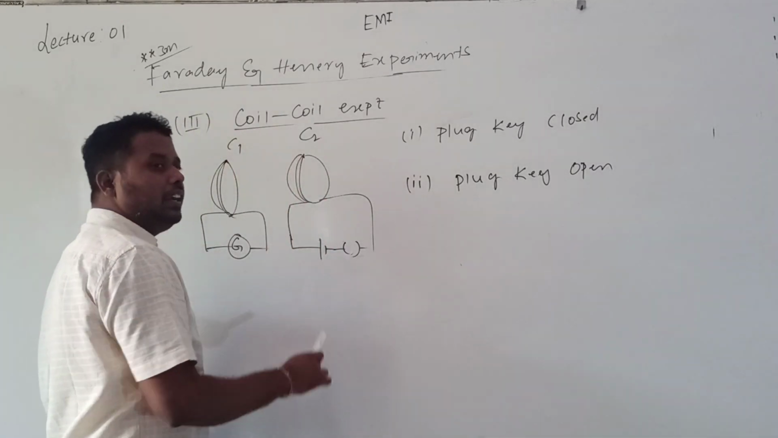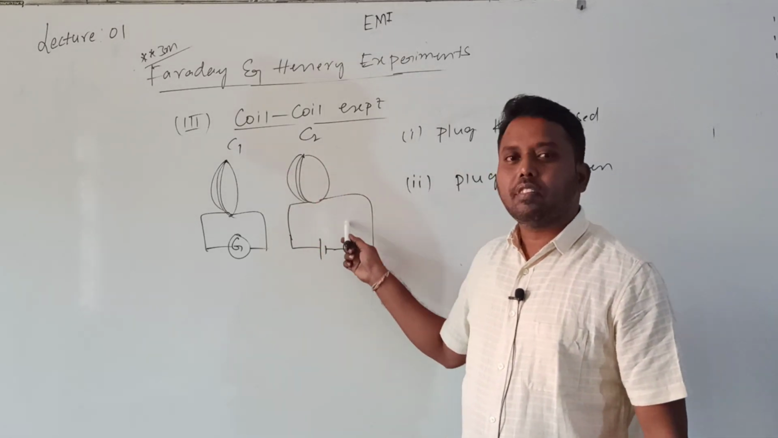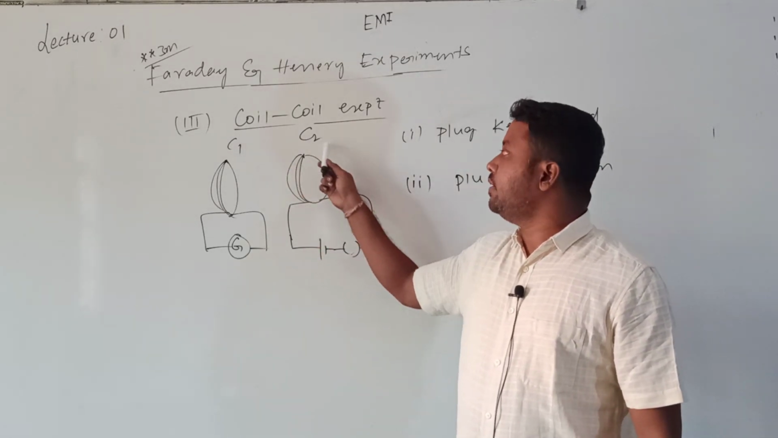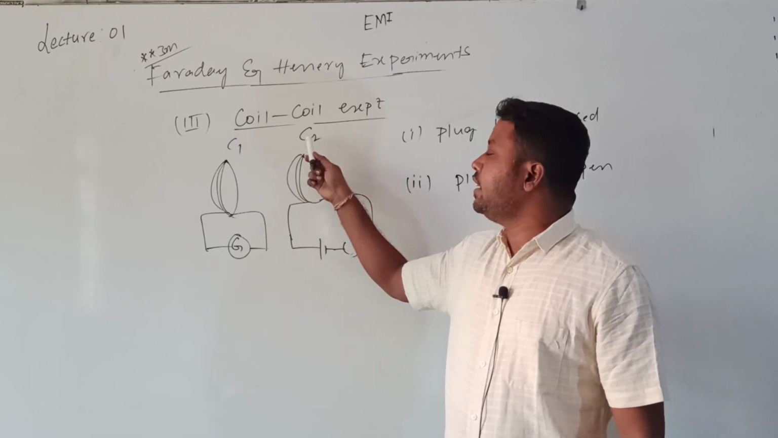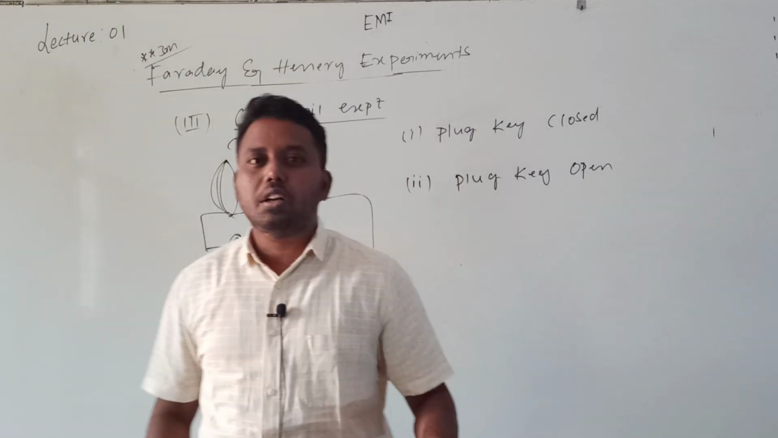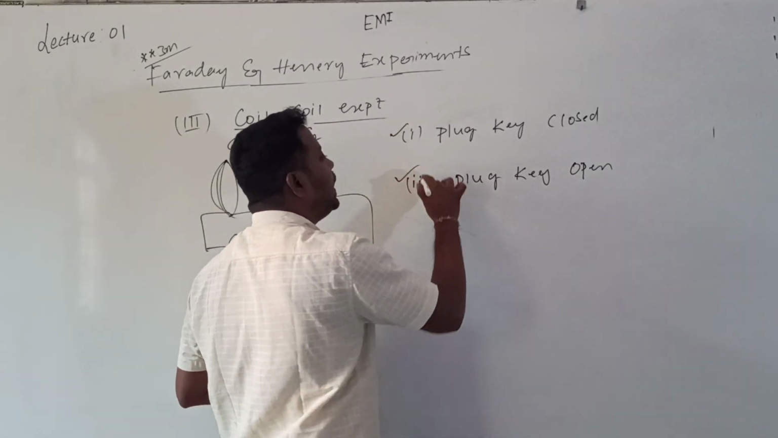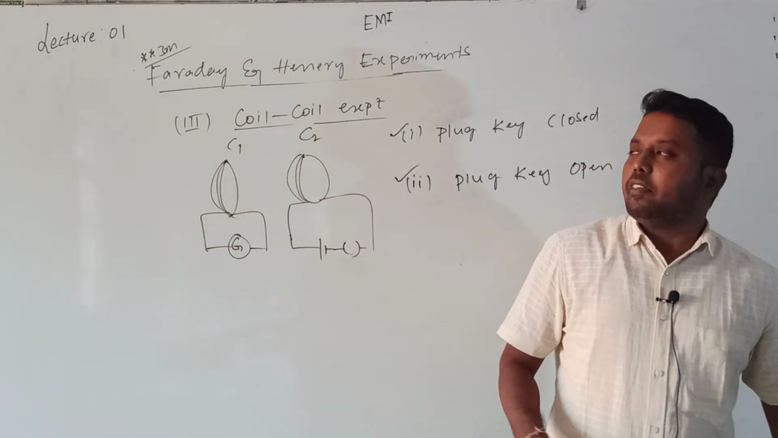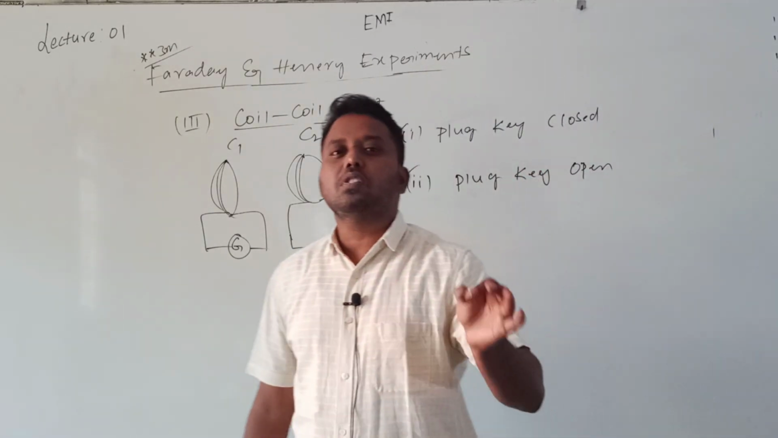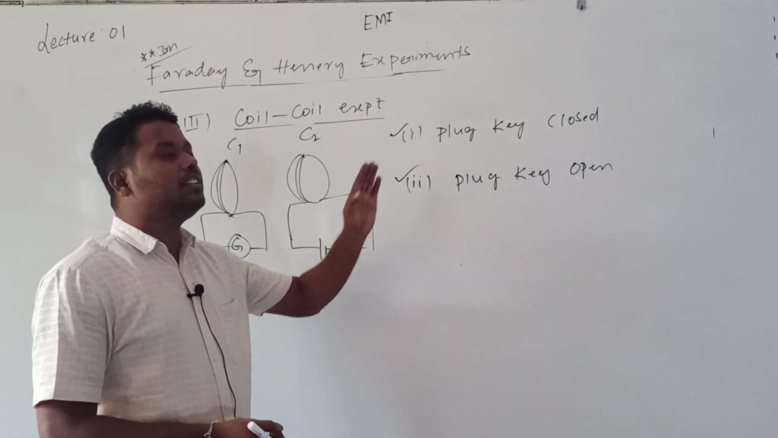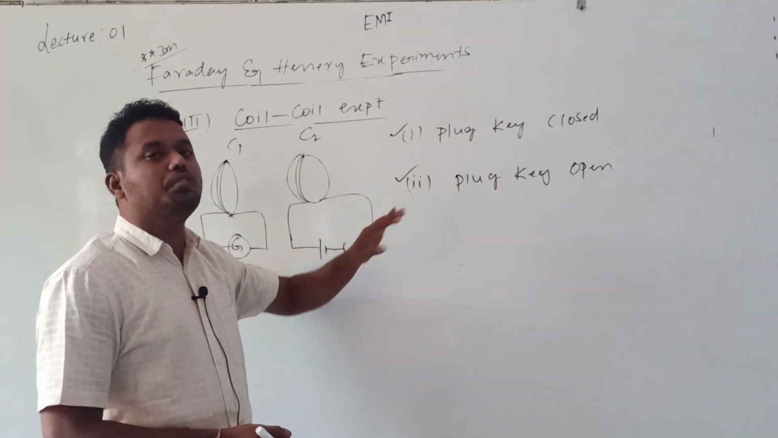Whenever the plug key was opened, the current in C2 decreases. It takes some time. During that time, the magnetic field linked with C2 decreases, so the field linked with C1 decreases. Due to that, current is there. So in both cases, when the plug key was opened and when it was closed, deflection was there, but both deflections are opposite in direction. So what is the reason for the deflection when the plug key is closed and when it is opened?